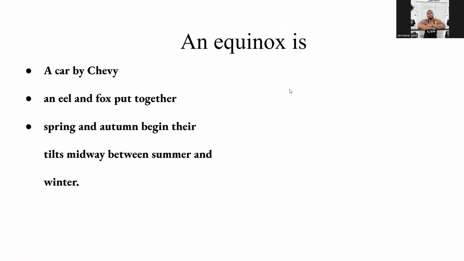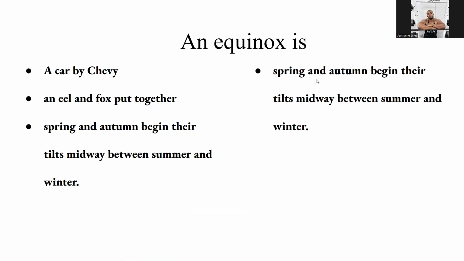An equinox is when spring and autumn begin, the tilt midway between summer and winter. Yes, Chevy does make a car called Equinox. That is not in our textbook. That is not what we're talking about. And an eel and a fox is just nonsense.